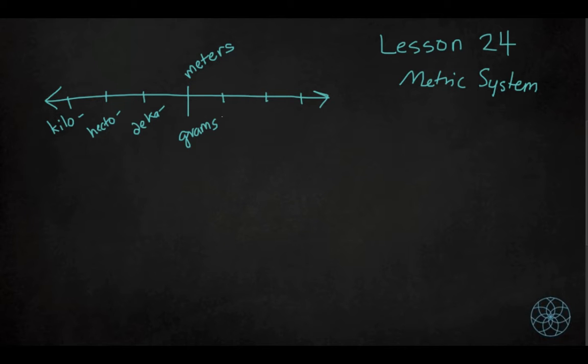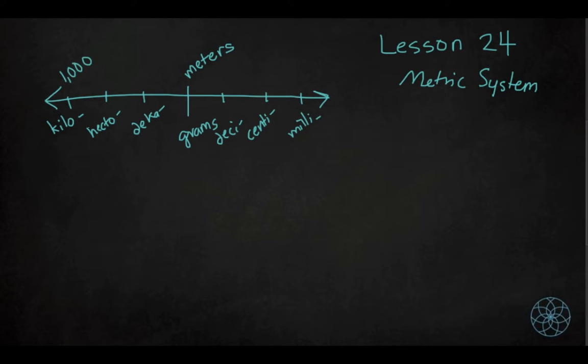And they also have the decimeter, centimeter, and millimeter. You've probably heard millimeter before. So what do these words mean? Well, kilo means 1,000.